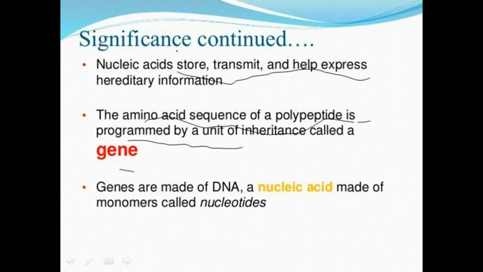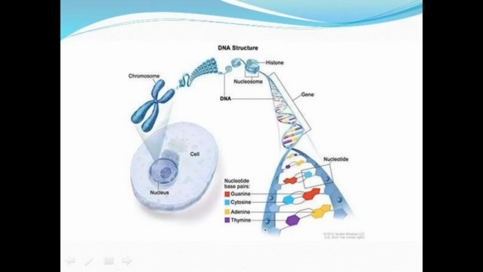Here genes are made up mainly of DNA. That means the nucleic acid DNA is present in genes, and it is arranged in the form of nucleotides. When a number of nucleotides are arranged in the form of a ladder, that forms polynucleotides, and that forms the DNA molecules.